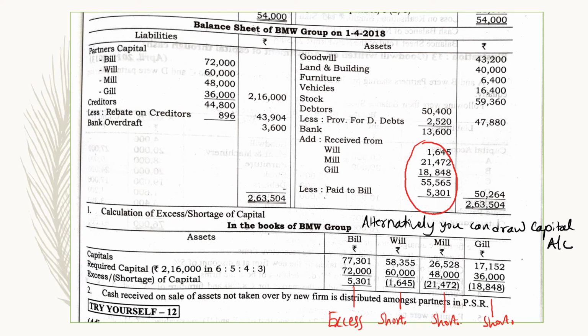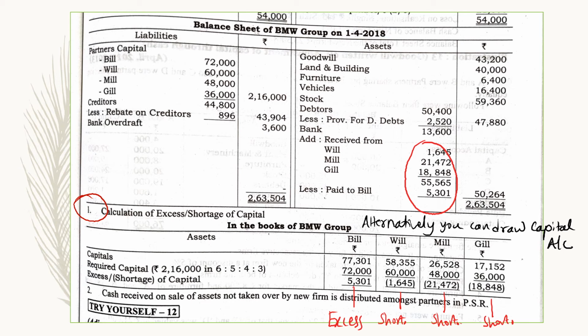So the balance sheet is in the books of the new firm. Give the heading: in the books of the new firm. Before preparation of the balance sheet, you should adjust the capital. So we have calculated here the adjustment of capital. Alternatively, you can draw the capital account. You can write the old balances and the new balances and you will get the excess or shortage of the capital. So here the capital which was arrived from the old firms is written here.